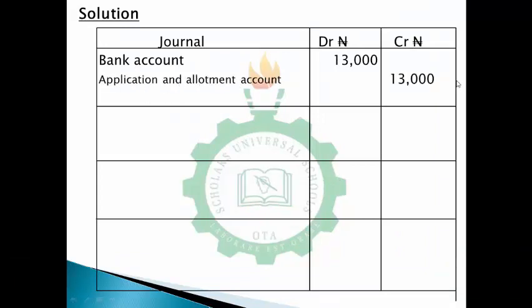That's 13,000 naira. Why is this so? Don't forget, in double entry we are saying that you debit your receiver and you credit your giver. What you're receiving is money into your bank account, so you debit your bank. And who are you receiving the money from? You're receiving money from the applicant, so you credit application and allotment account.